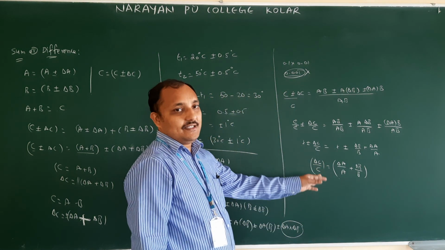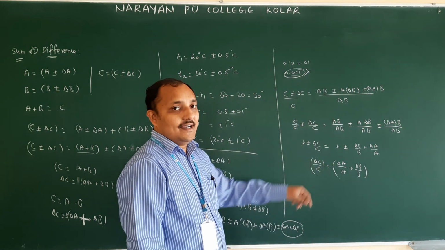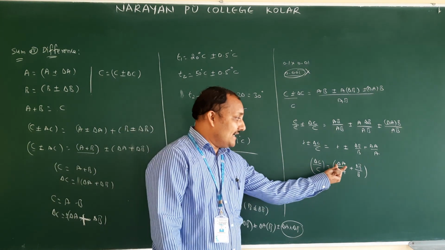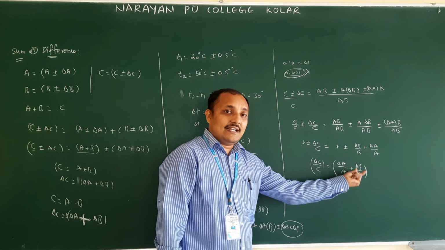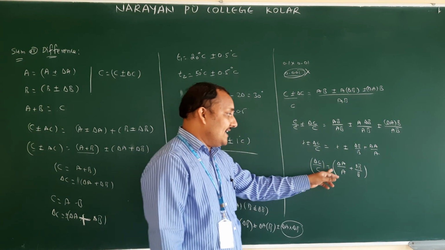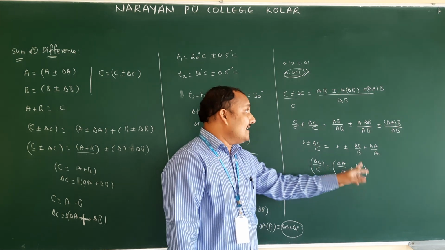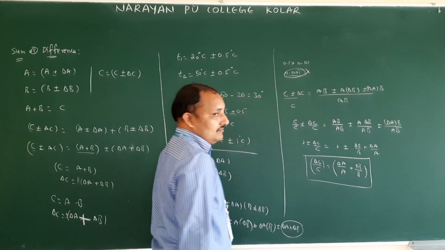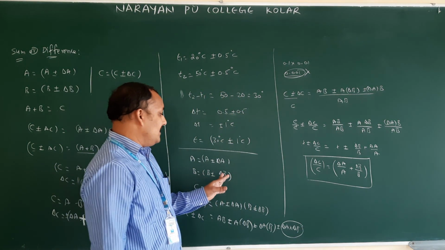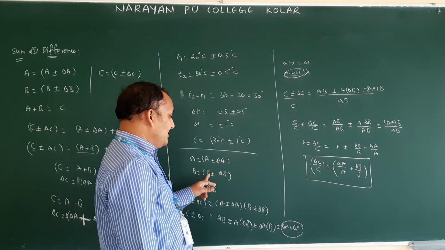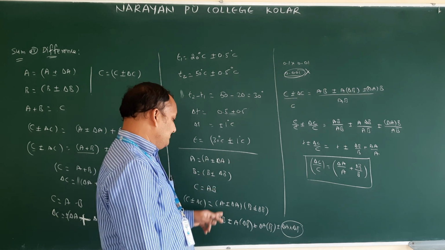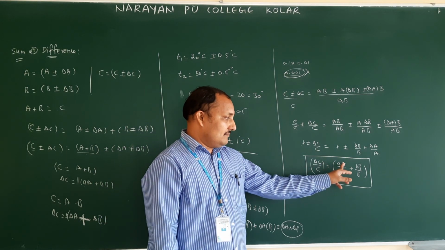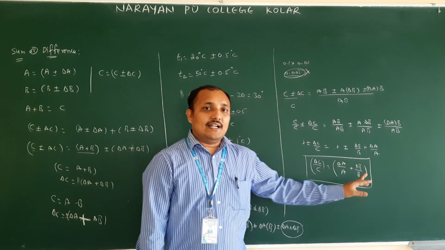So what is delta C by C? This is called relative error. For a product, the maximum percentage error will be delta A by A plus delta B by B. For division also you will get the same thing, delta A by A plus delta B by B. This equation you should remember. Whenever we multiply two numbers, a into b, we get delta a by a plus delta b by b.